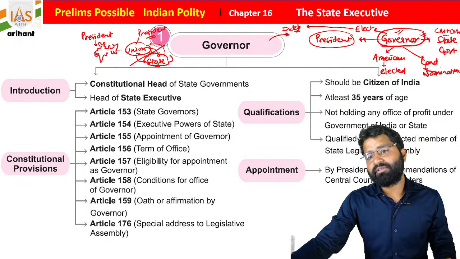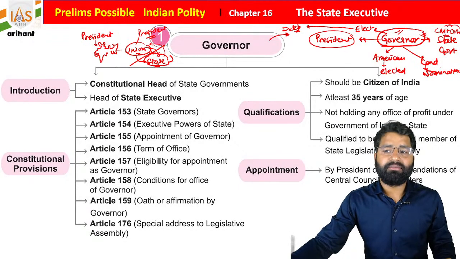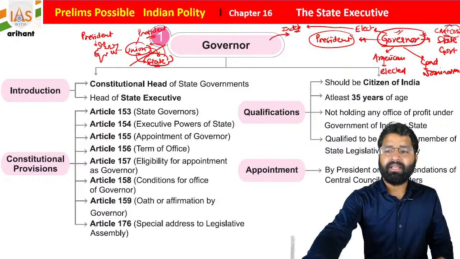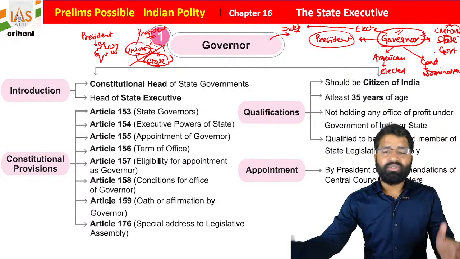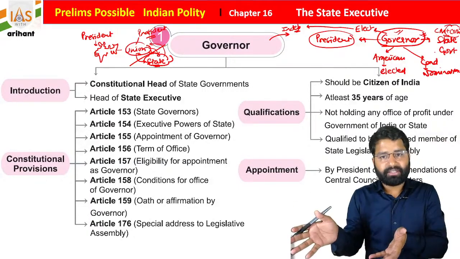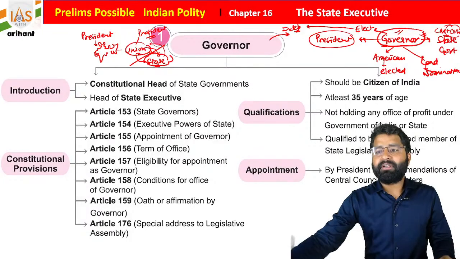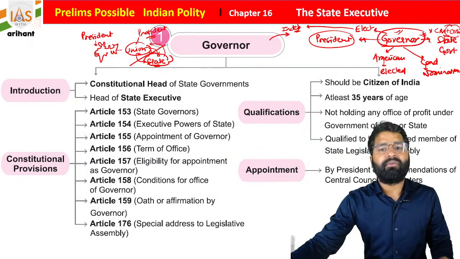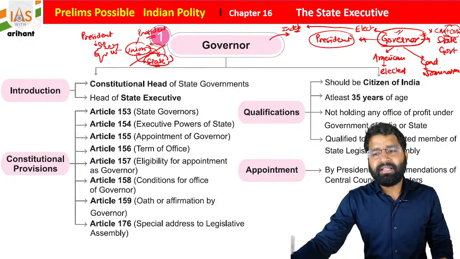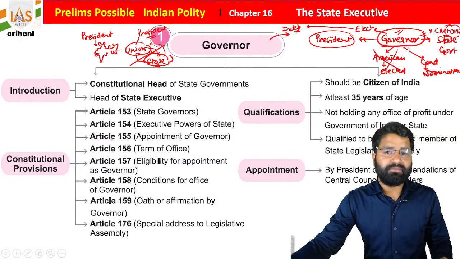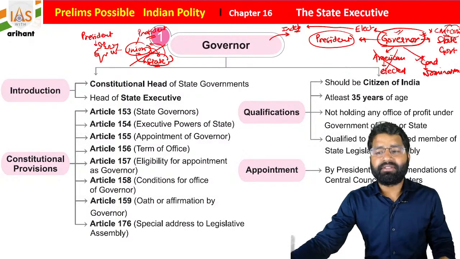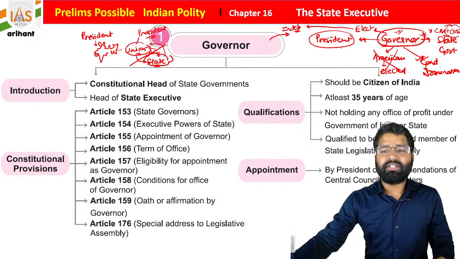In the same way, students, suppose the governor is elected, and the state government, basically the chief minister and the council of ministers, are members of the legislative assembly of the state. In that case, they are also elected. So there will be a conflict between the governor and the chief minister for supremacy. That is why we left the American method of electing the governor. We opted for the Canadian system, where the governor is appointed by the President of India.